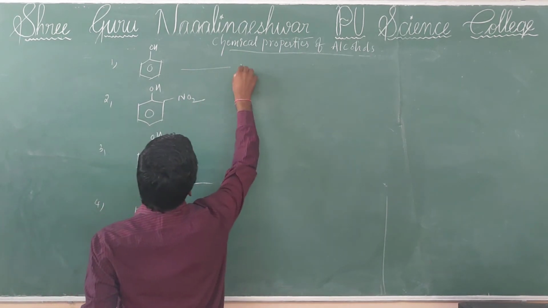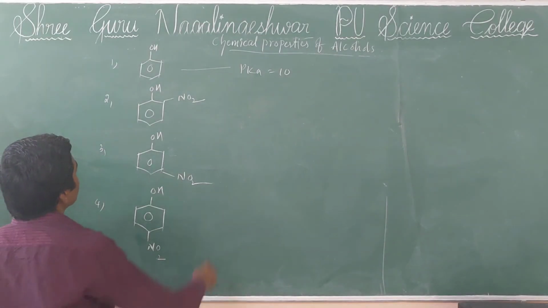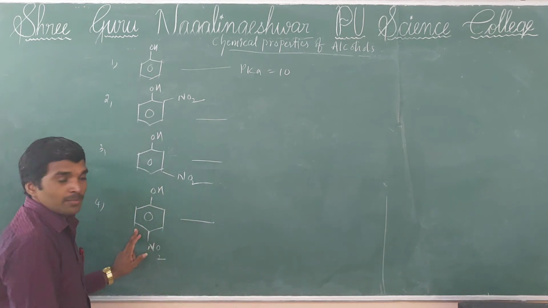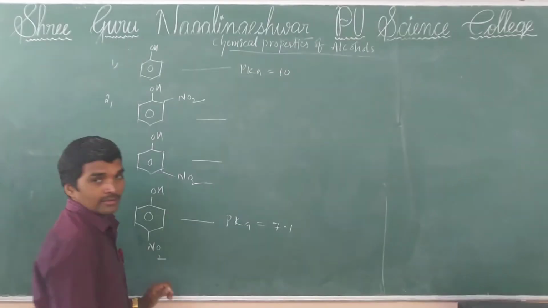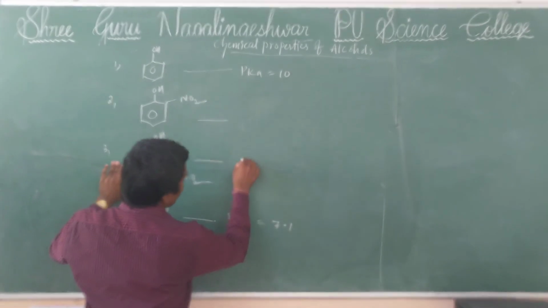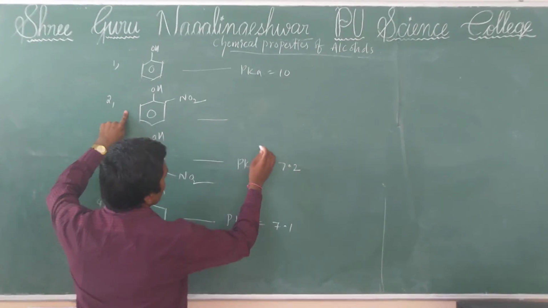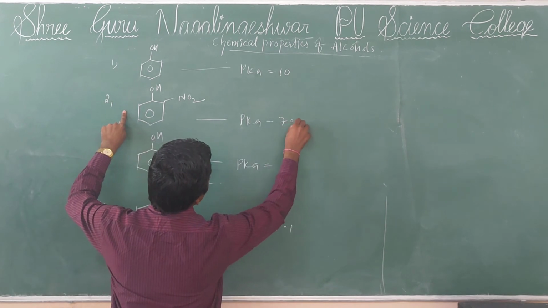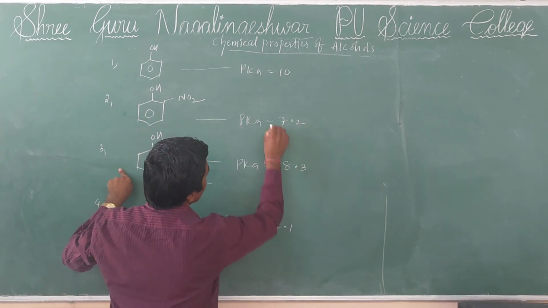Phenol pKa value is 10, that you remember. Paranitrophenol pKa value is 7.1, orthonitrophenol pKa value 7.2, and metanitrophenol pKa value 8.3.